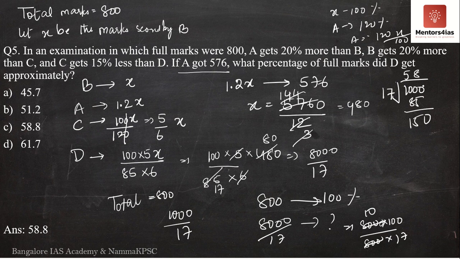We have 14 remaining. It is not required that we carry on because we have 58.8% in the options itself. Therefore, the correct option is option C.